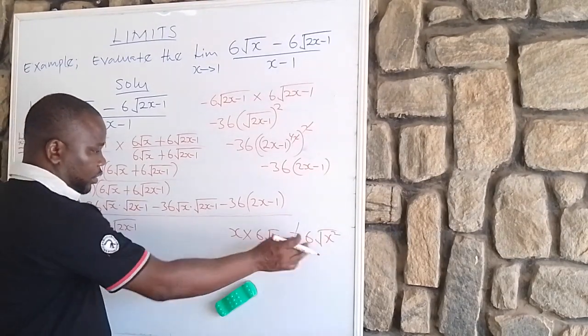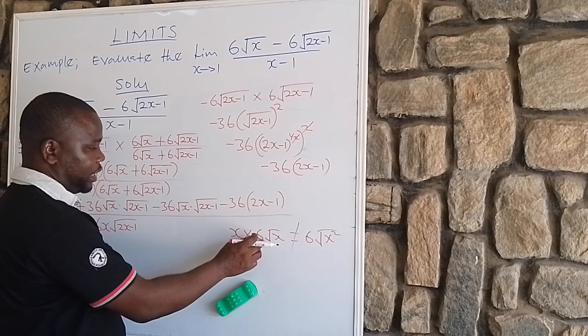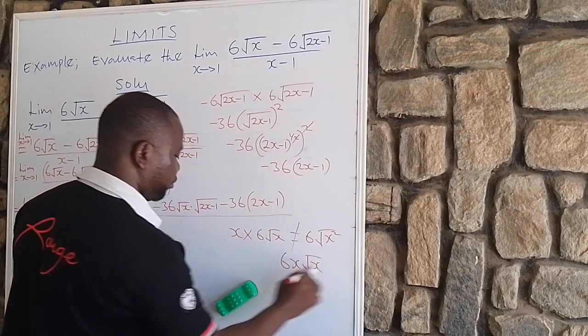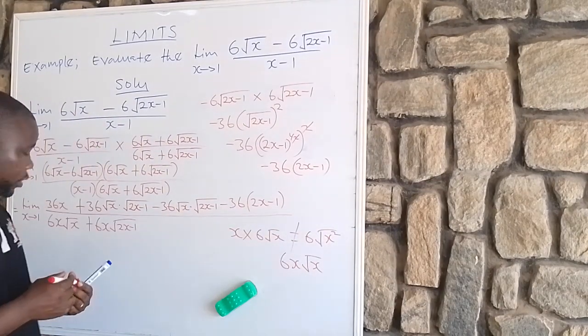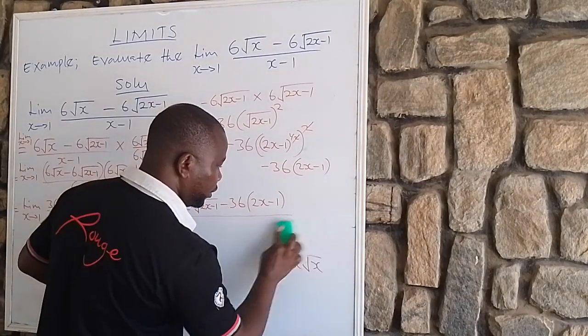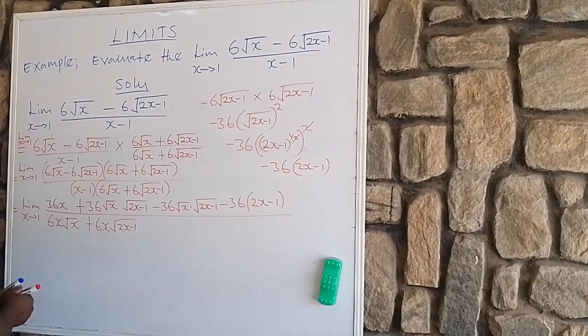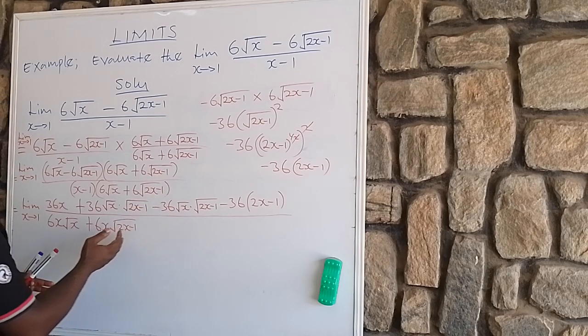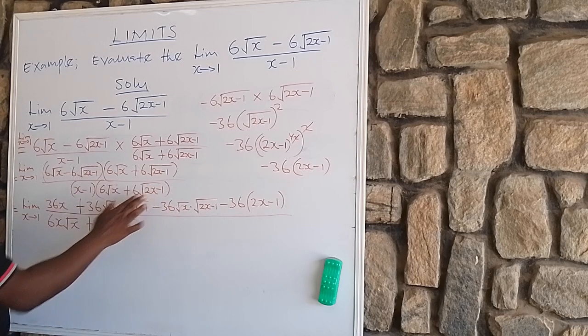Excuse me, this is not true. We are using x to multiply this, so it will now be 6x root x. Please take note. Is that clear? So if you agree with me, here will now be minus 36, okay, sorry, we are done with x, isn't it?